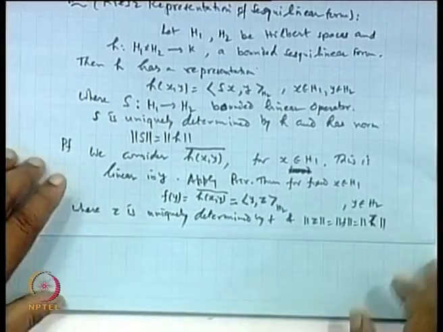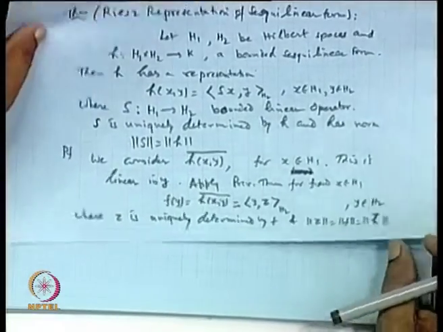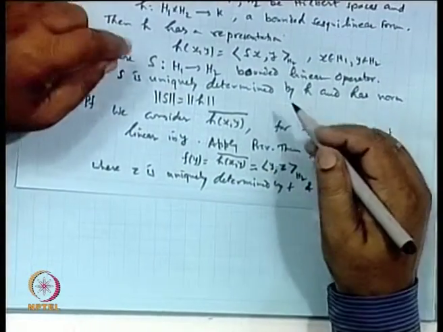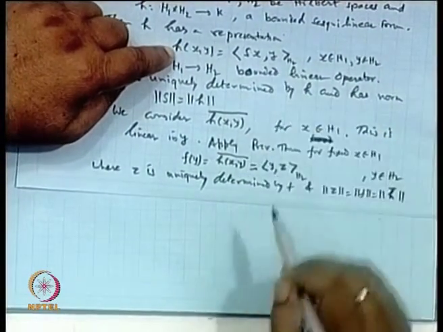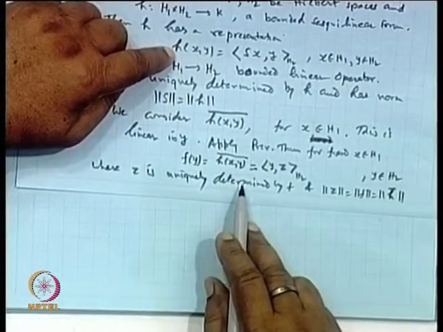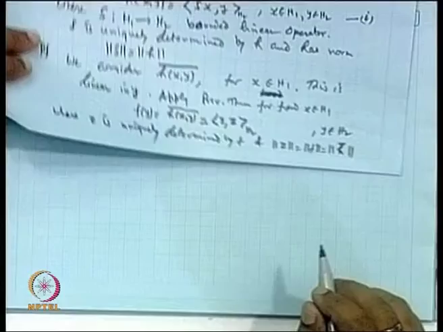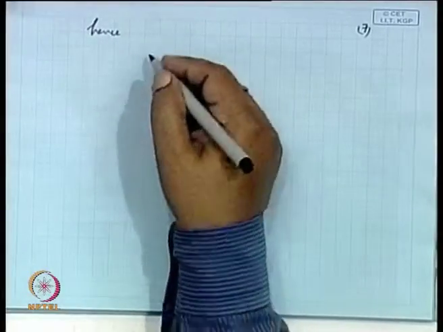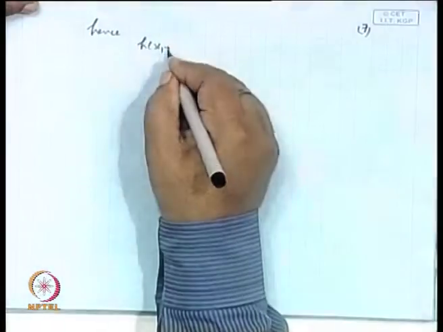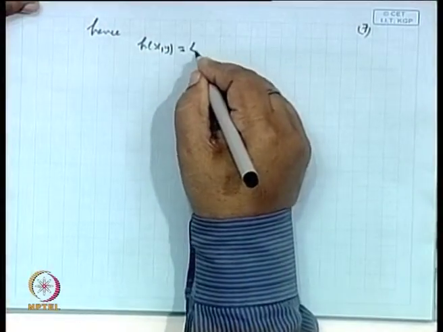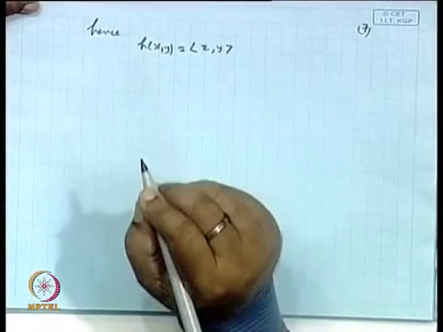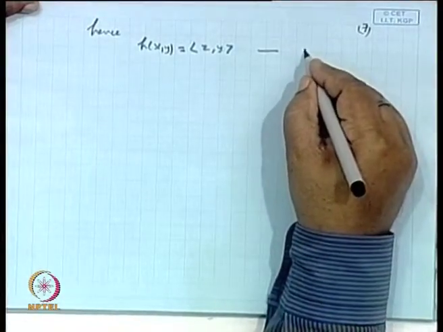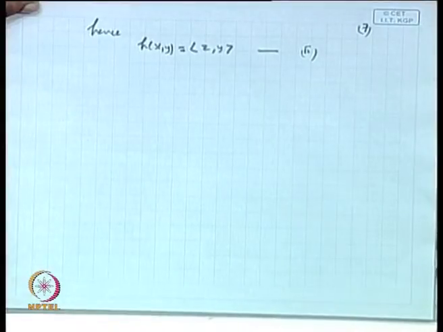Now, if we look at this part together with our representation, what is our h of x, y conjugate? Hence, we can say the represented h of x, y conjugate is coming in the form of z, y conjugate. Let it be this equation, say (ii).